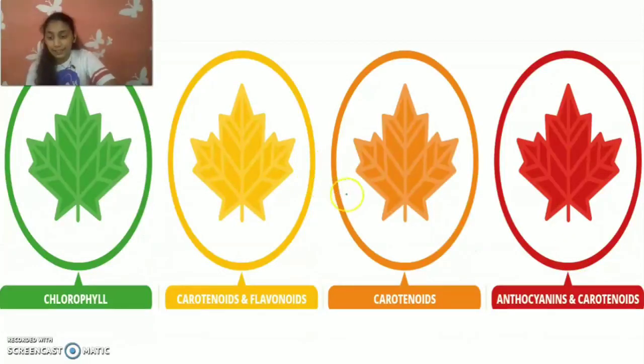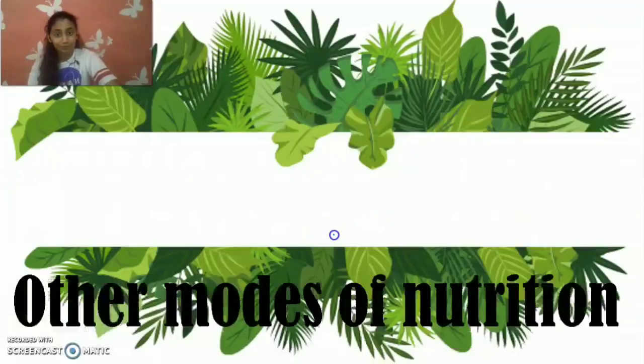So, in the green leaves, it's chlorophyll. The carotenoids and the flavonoids are in the yellow leaves. The carotenoids are in the orange leaves and the anthocyanins and carotenoids are in the red leaves. Chlorophyll is in all of them, but it's just hidden behind them.